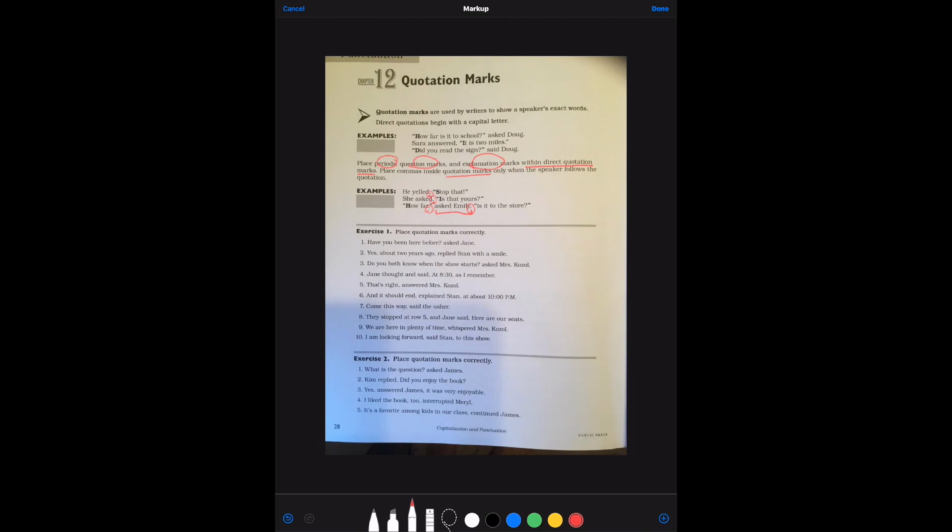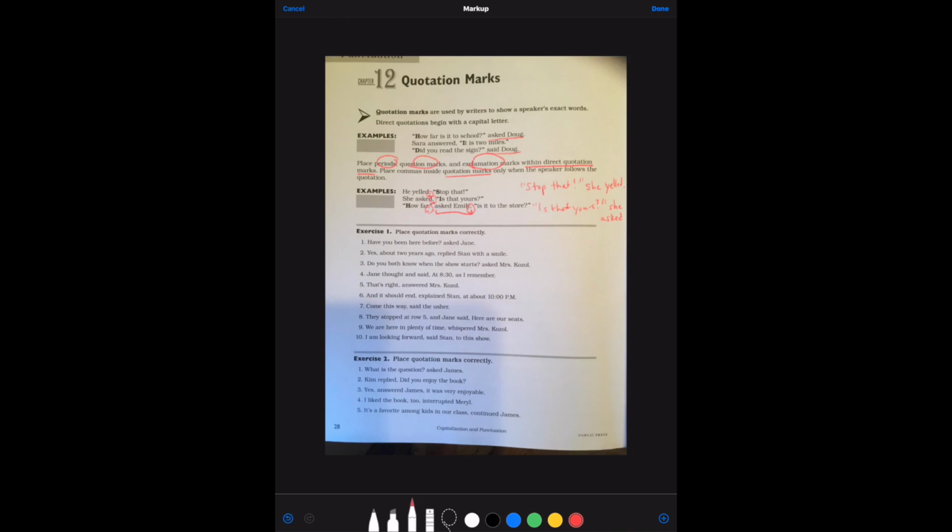But if it was just "Stop that," she yelled, you don't need a comma. "Is that yours?" she asked, you don't need a comma. See, like up here, asked Doug, said Doug. Okay? So this is really tricky.